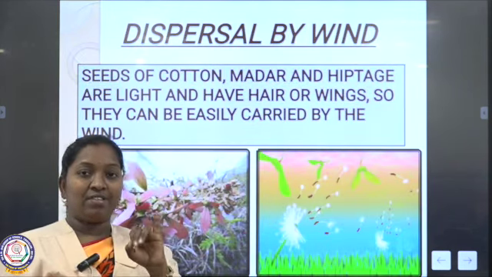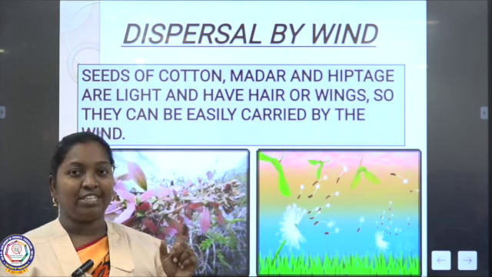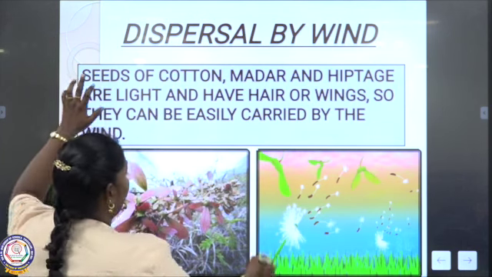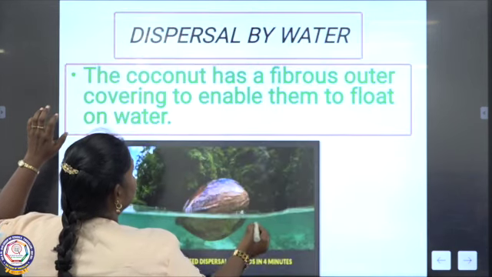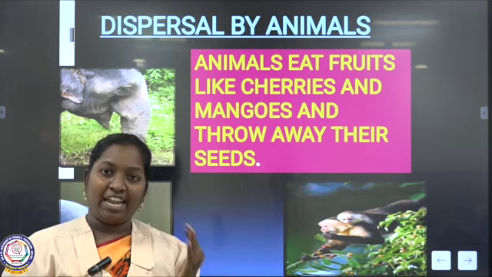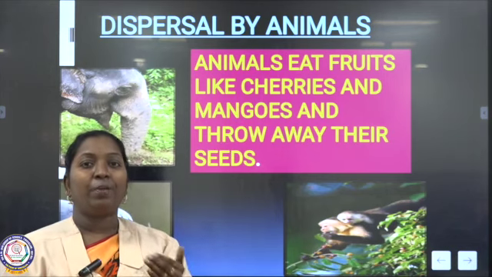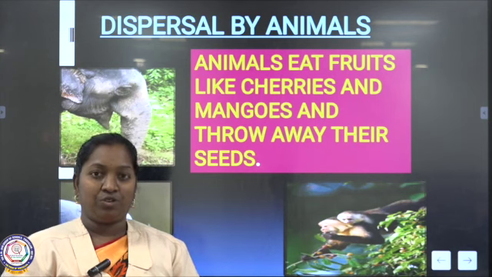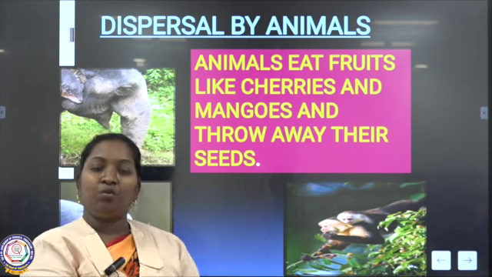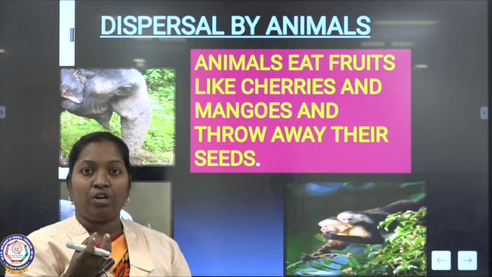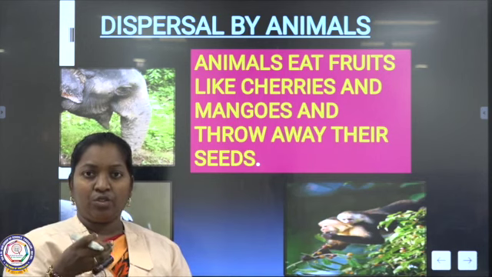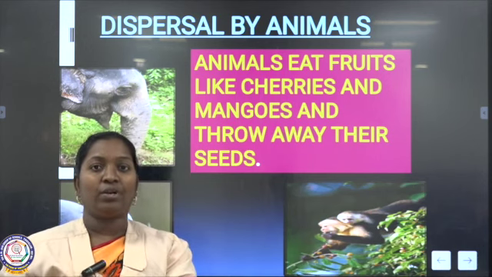We have discussed dispersal by wind and dispersal by water. Now we are going to see dispersal by animals, or human beings. If we go on a picnic anywhere, we carry all the eatables with us. What we will do is not take all the waste back home, we will leave it over there. Examples are mango and watermelon. So many fruits contain seeds. Those seeds we will not carry back, we will leave them there itself.